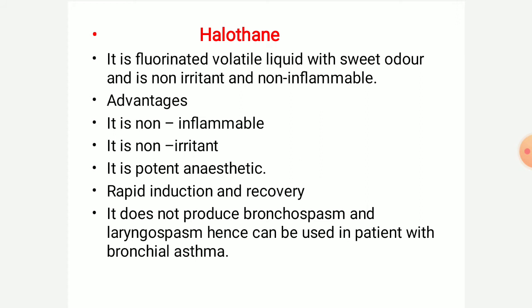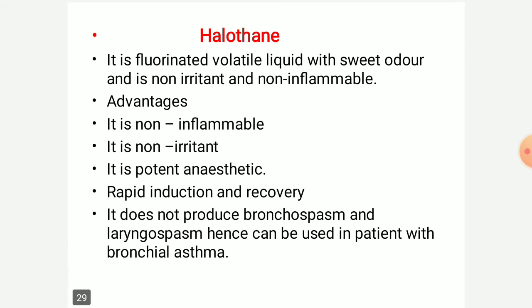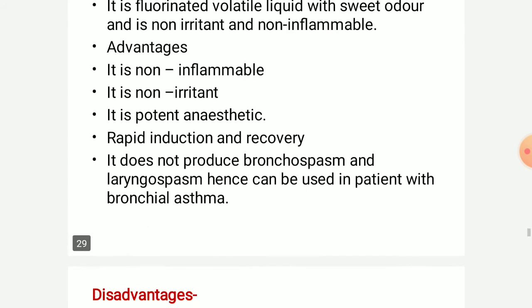Advantages of halothane are that it is non-inflammable and non-irritant. It is a potent anesthetic. It has rapid induction and recovery. It does not produce bronchospasm or laryngospasm, hence it can be used in patients with bronchial asthma. So it does not cause any bronchospasm and laryngospasm. Due to these qualities, it is used in the treatment of bronchial asthma.